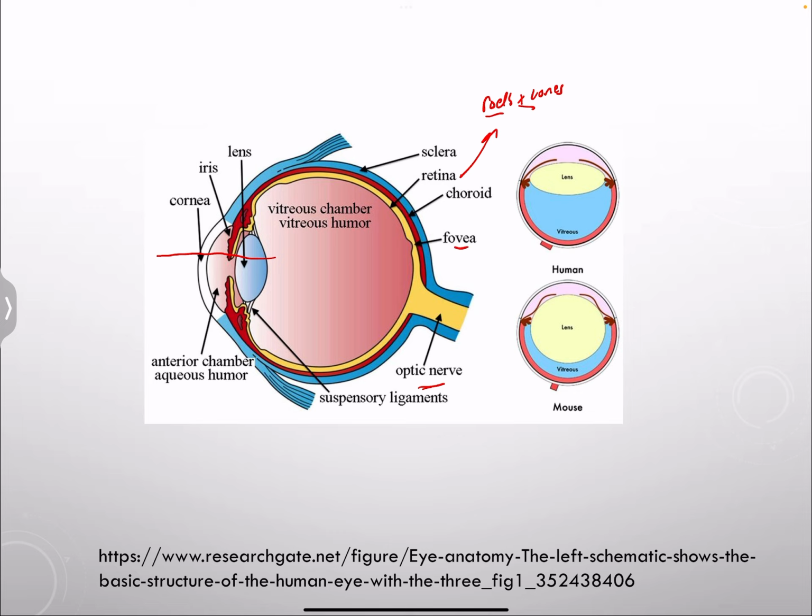Now what is the fovea? Here we have the highest concentration of cones, okay? And of course, since we have the highest concentration of cones, we do not have rods in the fovea, okay?